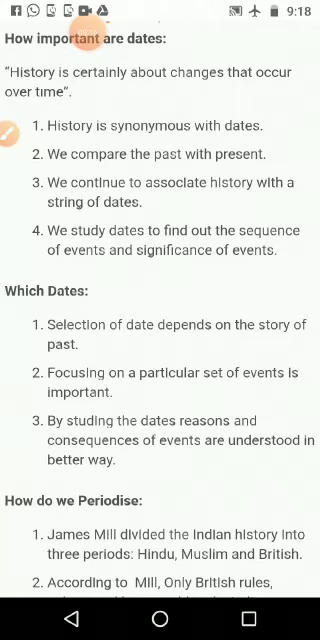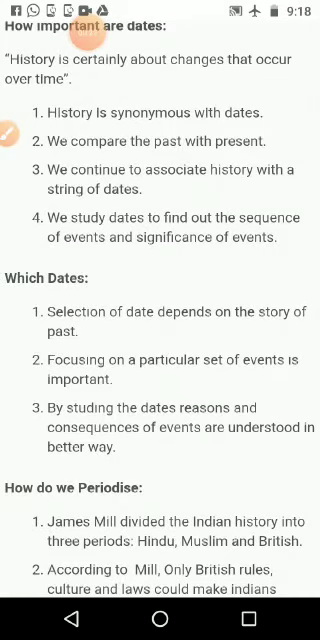How important are dates? In that we want to note four major points. History is certainly about change that occurs over time. Means history is the changes that are happening from time to time. Then there are four points we want to remember very clearly. History is synonymous with dates.